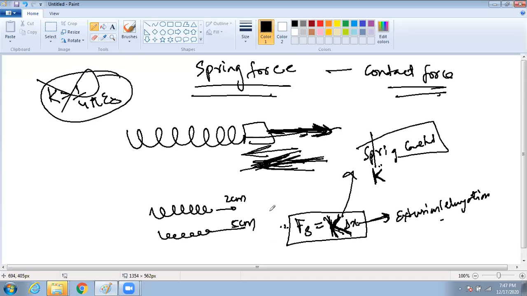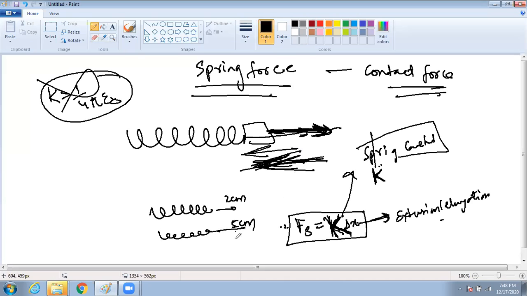So what is the value of this K? Spring constant is how much? That will depend on the object. That will depend on the material. I think normally what happens, we are given data to find out what the spring constant actually is. If there is something, I'll tell you.